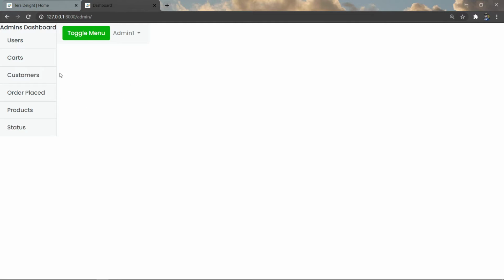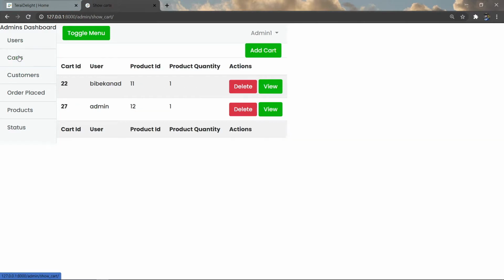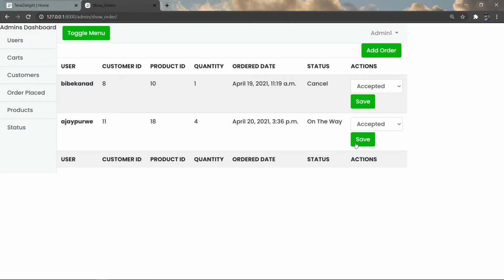Here is the admin dashboard, and we are able to review different functions of this admin dashboard, like we are able to view the users, see the cart items, or see customer orders placed. And now I have an order placed with the Ajay Purve account, so I am going to change the status of the product, and it gets saved on the web.